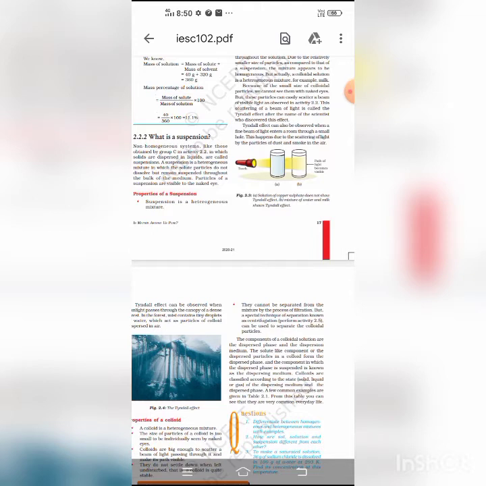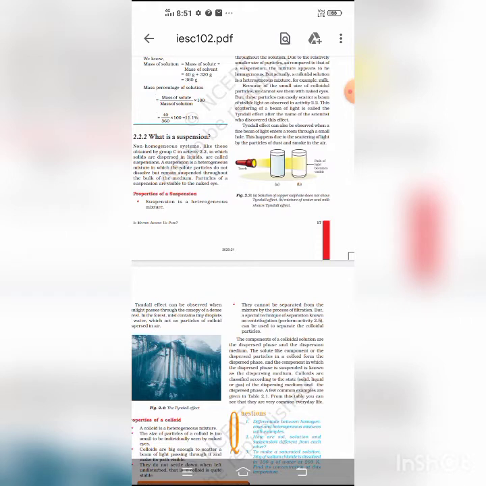So it is a permanent change, and as a result of a chemical change the substances involved change their identity and are changed into entirely new substances. The new substances thus formed are called the products. The properties of the new substances, that means the products, and the remaining substances are quite different. It is practically impossible to get back the original substances from the products.